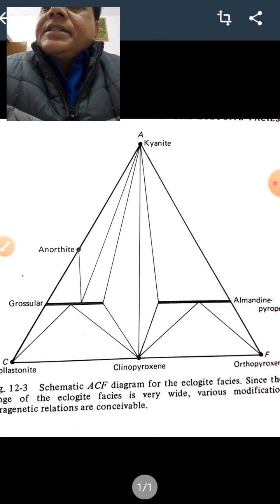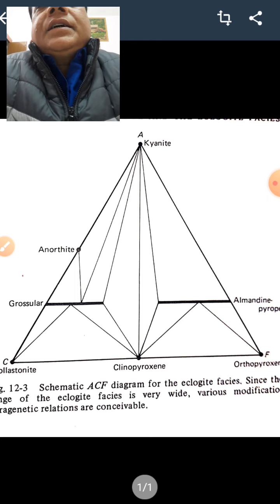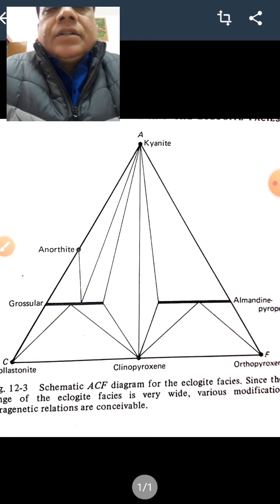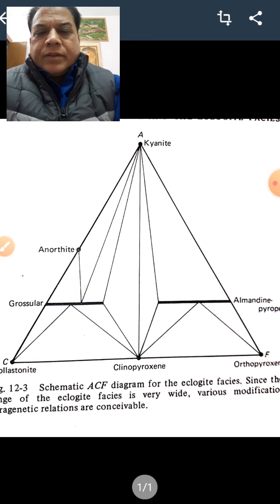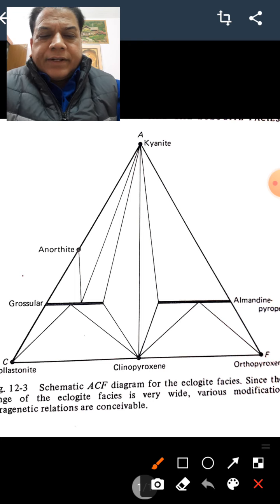Now, mode of occurrence and genesis: in kimberlite and basalts, they are habitually accompanied by nodules having isomorphous structures. Now the ACF diagram which you are noticing here itself indicates the minerals.